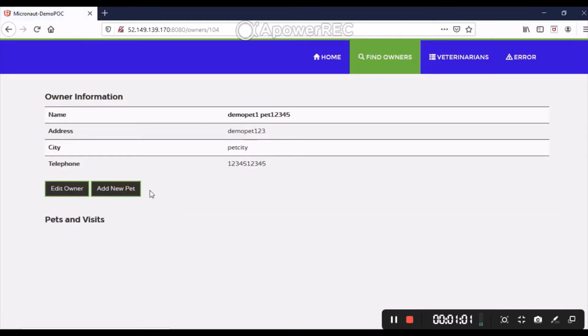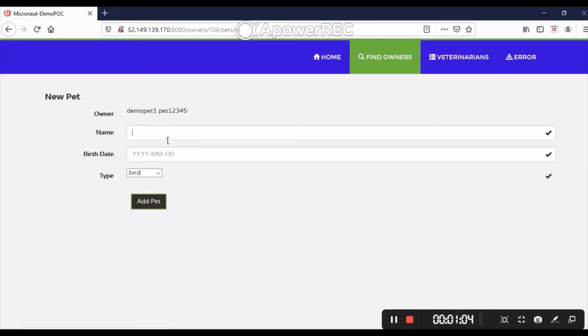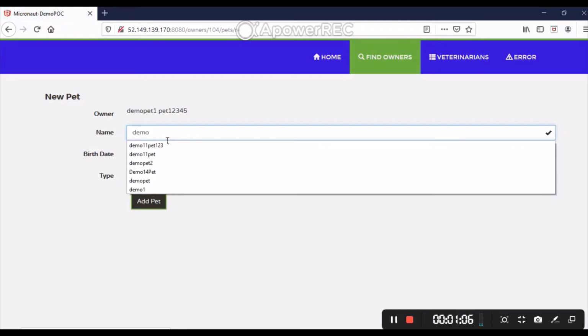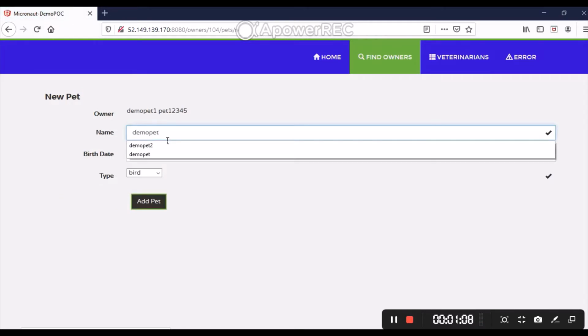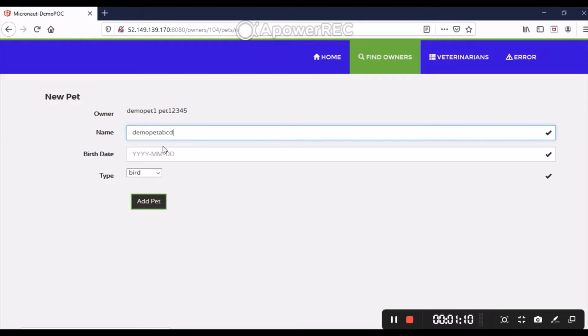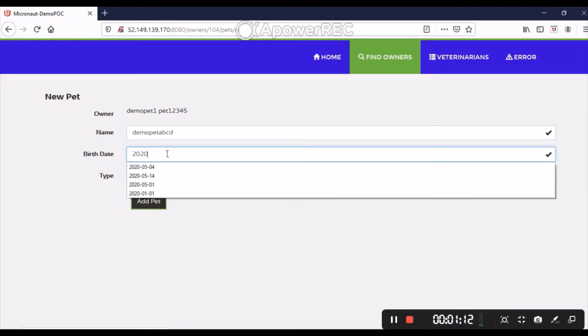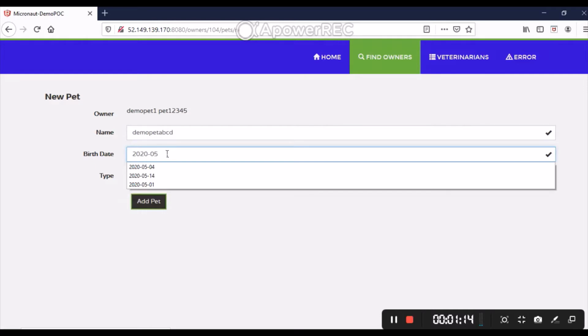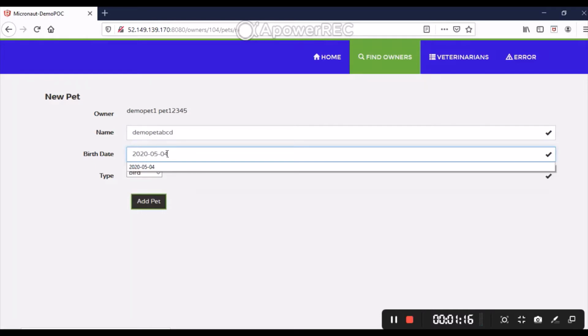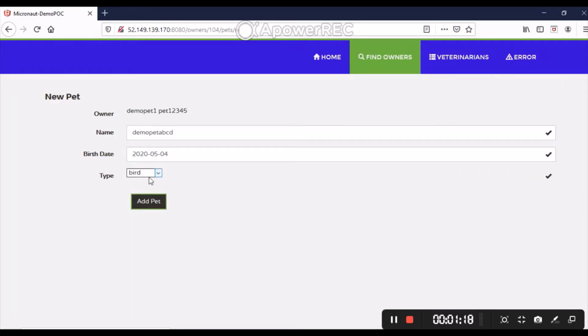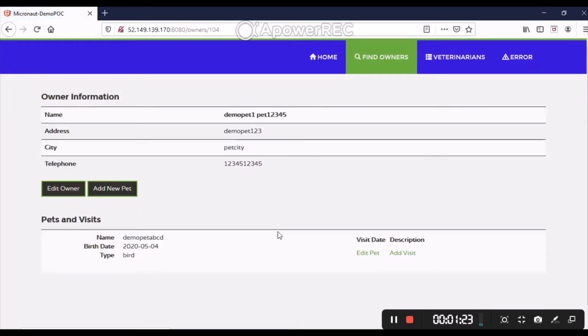Now if you want, you can add a new pet. Add the pet name, demo pet abcd, then the birth date, like 2020 5 and some date, and choose the type. The pet is added successfully under the owner which we created just now.